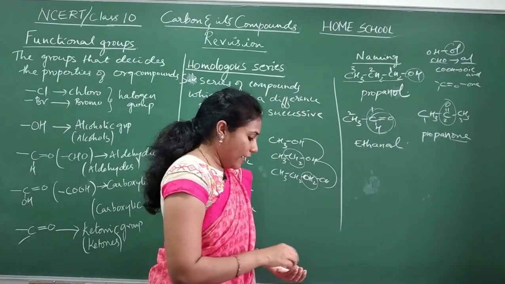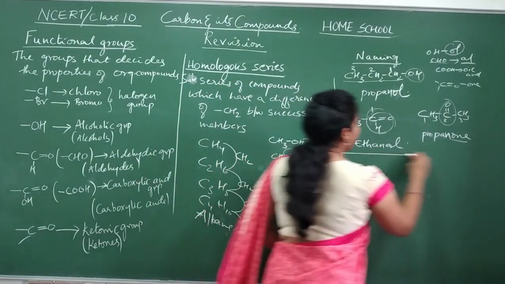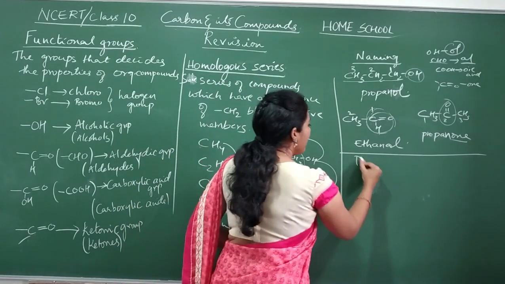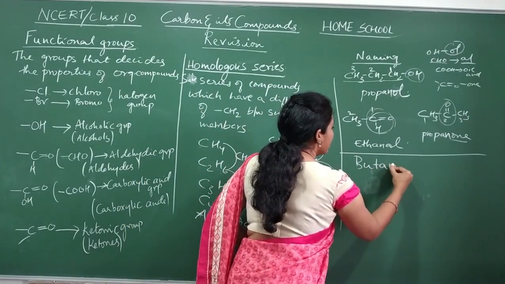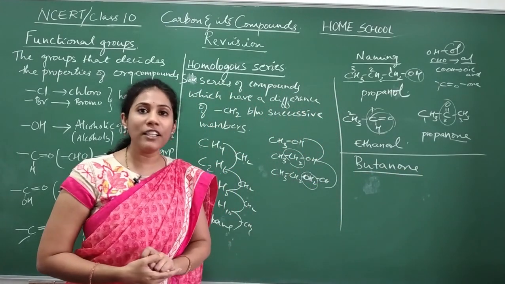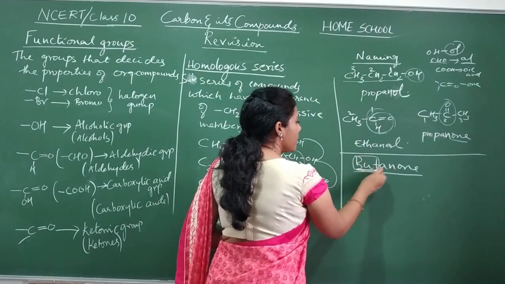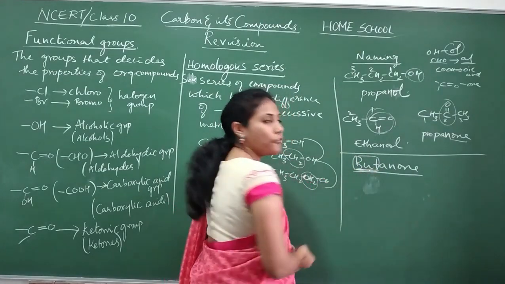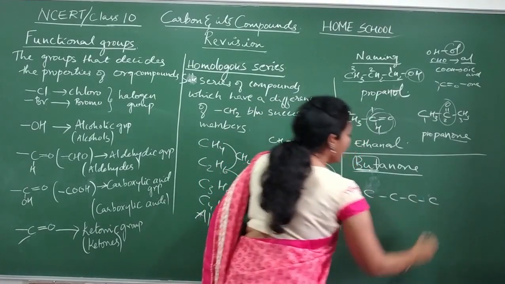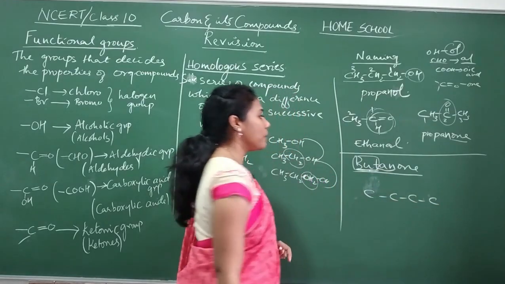Now I will give the name, and you have to write the structure. Say for example, I said butanone. How do you write the structure for butanone? See, take this word root. Concentrate on this one. But in the sense of what? 4 carbon atoms, no? So put 4 carbon atoms in a line. An is there, that means between carbon atoms, a single bond is there.